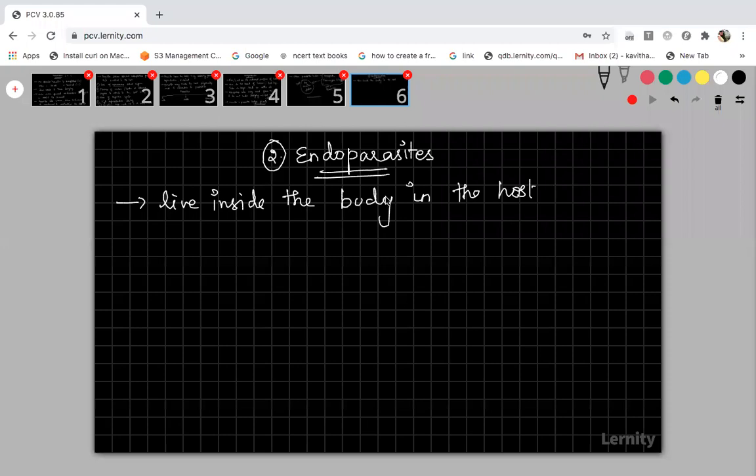And these endoparasites have very simple morphological and anatomical features. So I'll tell you some of the characters of these endoparasites.